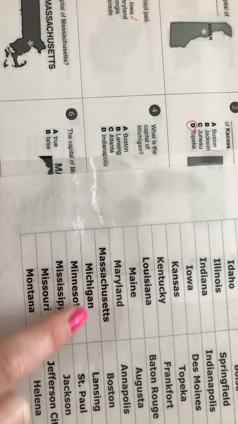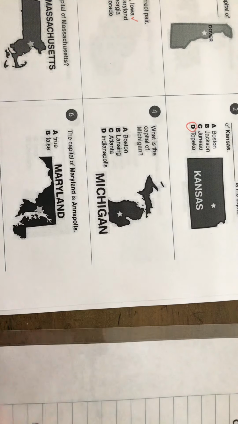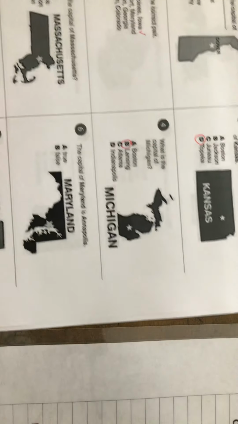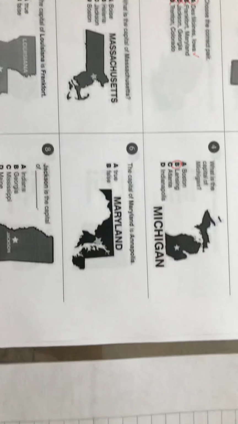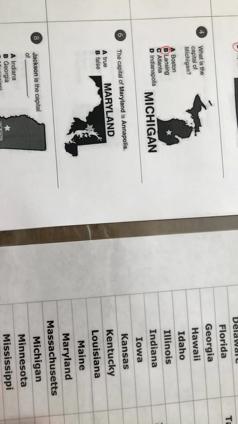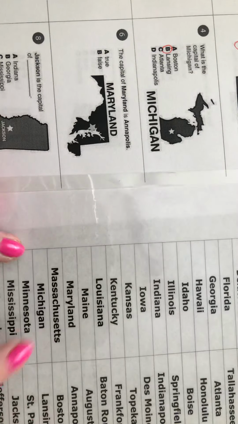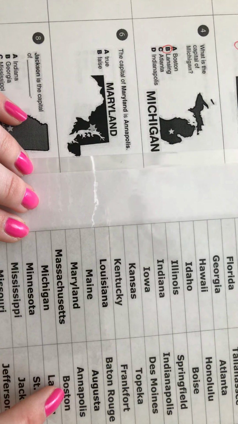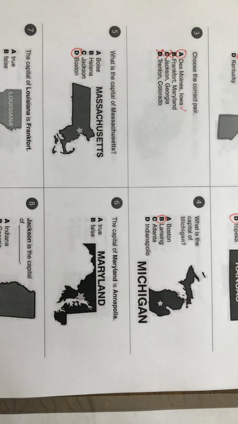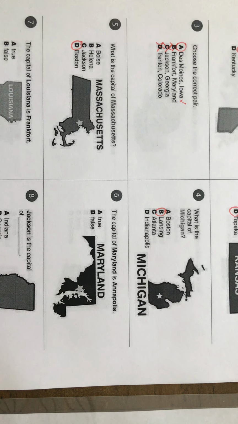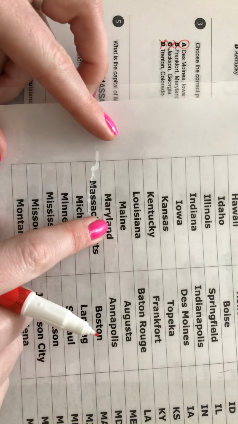All right, Michigan, right here. Lansing. Lansing, Michigan. Number 5, what's the capital of Massachusetts? Okay, Massachusetts, right here. Boston. D. Number 6, the capital of Maryland is Annapolis. True or false? So we're going to check. Maryland, Annapolis, we are good to go. That is true.